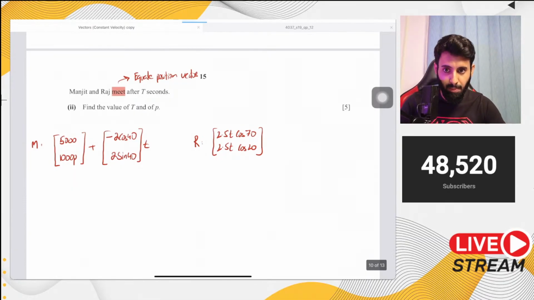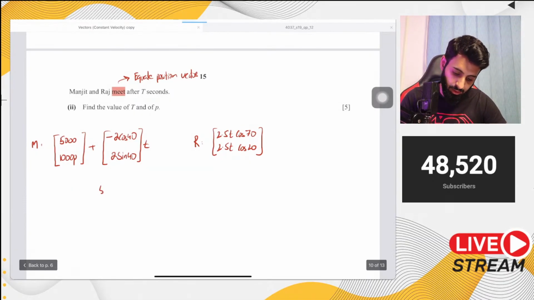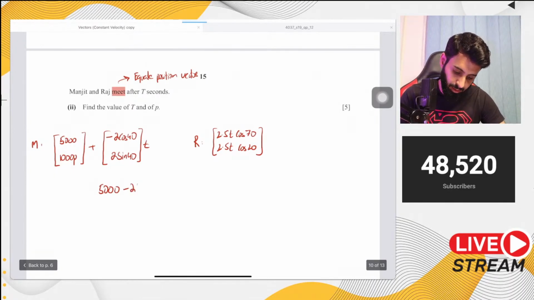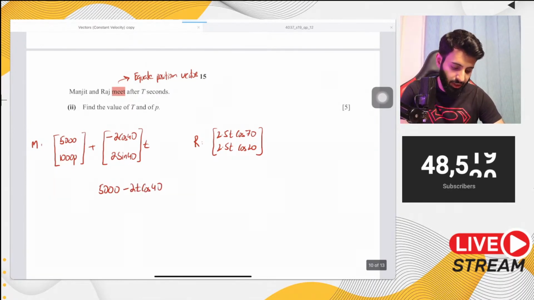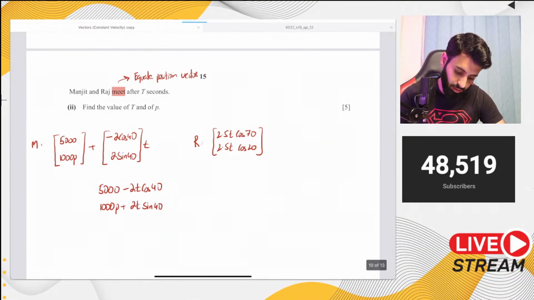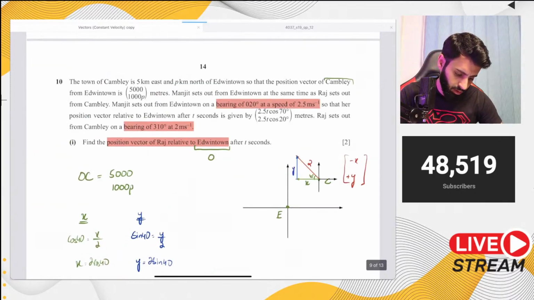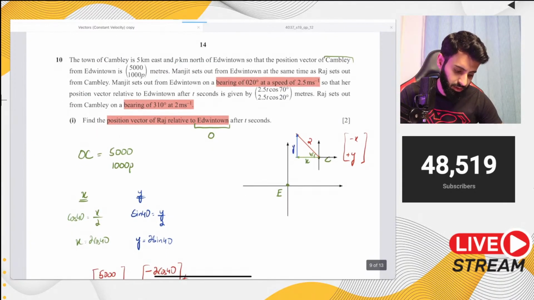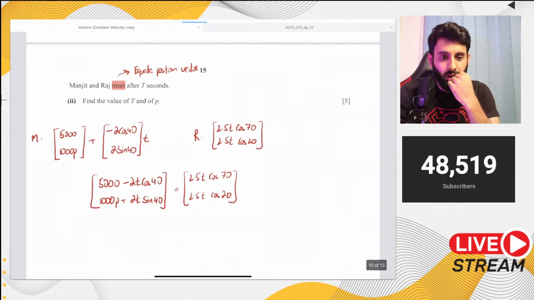So for Raj, 5000 minus 2t cos 40. I multiplied this by t and written the t next to 2. And here we have 1000p plus 2t sine 40. This we're going to equate with 2.5t cos 70 and 2.5t cos 20. Let me make sure that I've copied everything correctly. Okay, brilliant.